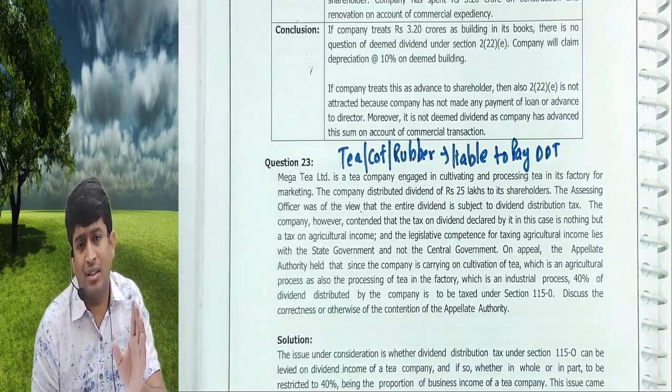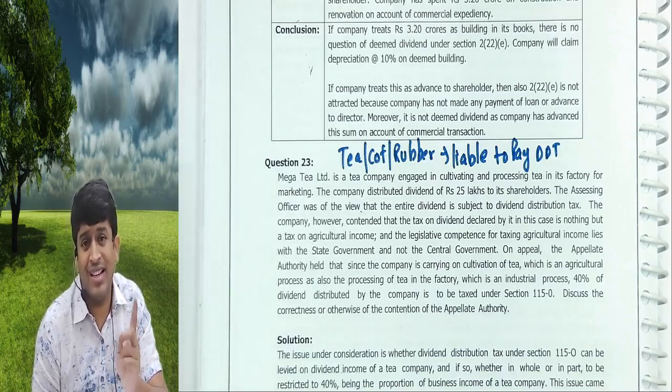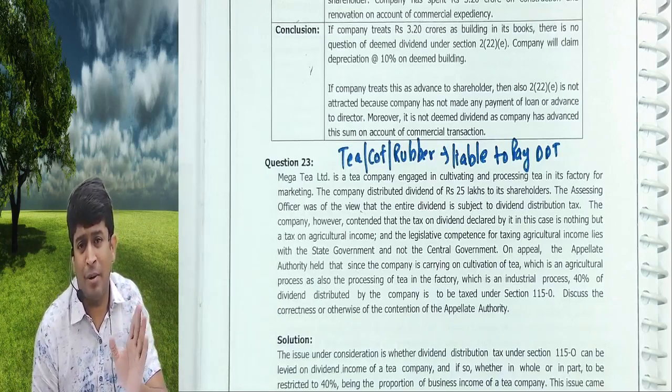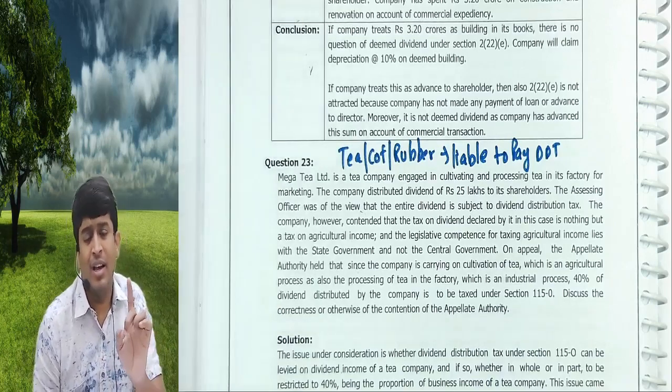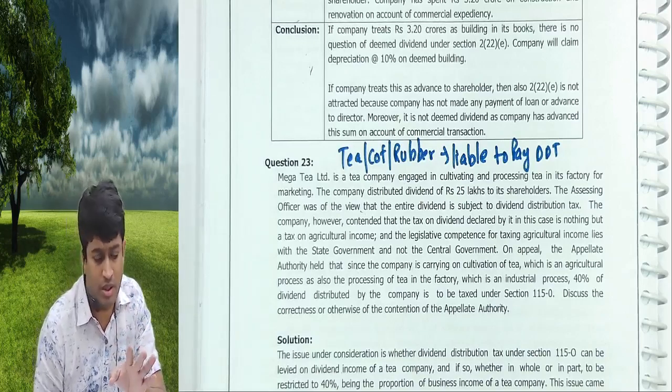They can't say that 60% of the 30 lakhs is exempt and that they will pay DDT only on the 40%, 12 lakhs. No, they have to pay DDT on the entire amount of dividend declared. Income tax portion or percentage is exempt, and tax will apply only on the 40%. That is income tax. Income tax is a separate tax. DDT is a separate tax. Dividend distribution tax they have to pay on the entire amount of dividend, whether they are into tea business, rubber business, or coffee business.